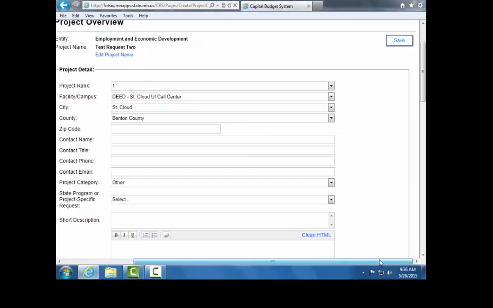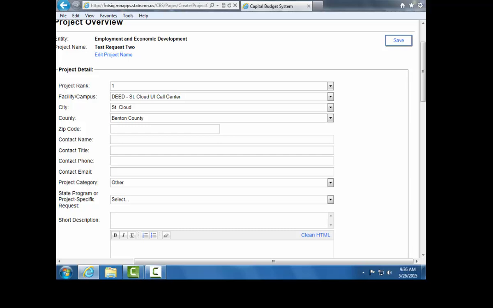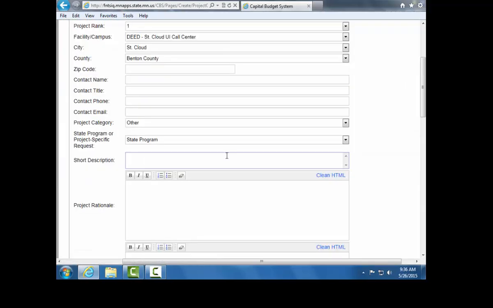Save your request early and often. There's a Save button located at the top right-hand corner of this screen. In the short description field, summarize the request in 2 sentences. In any of the text fields, users may copy and paste information from one document into the capital budget system.